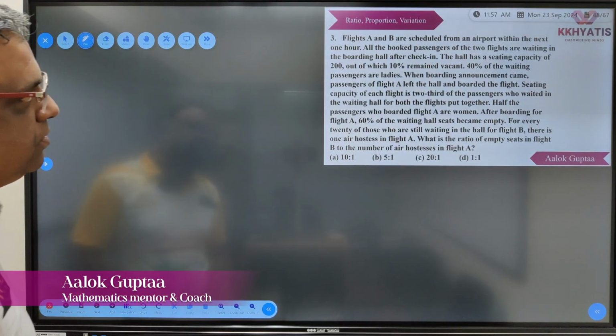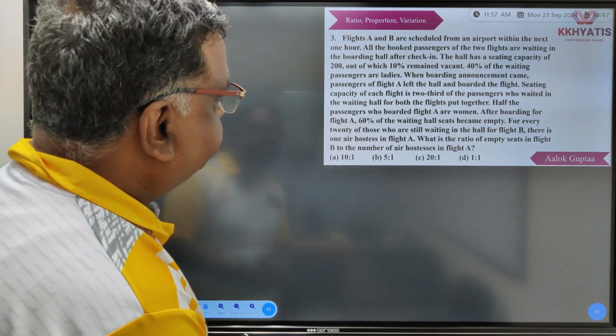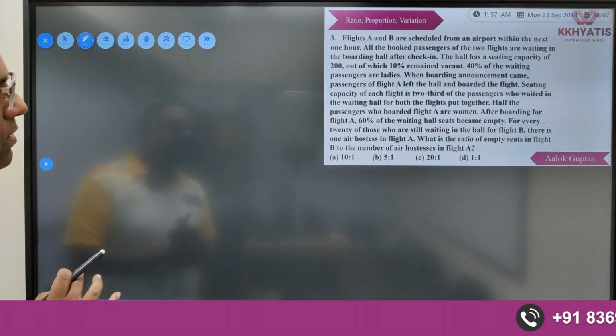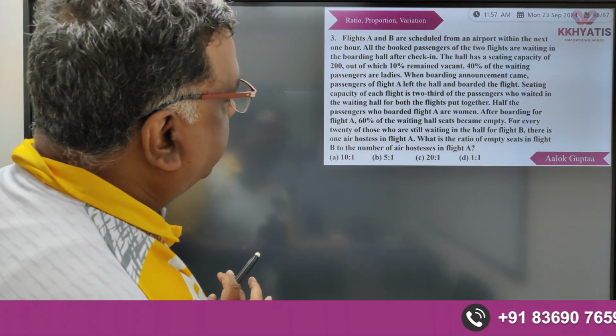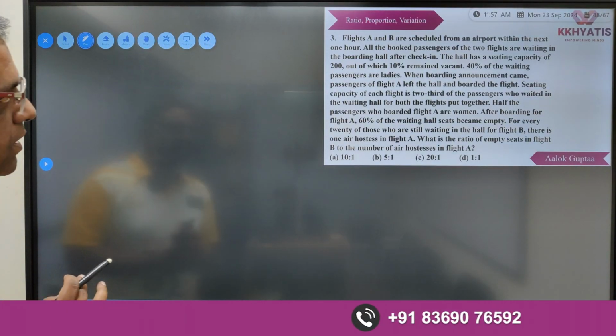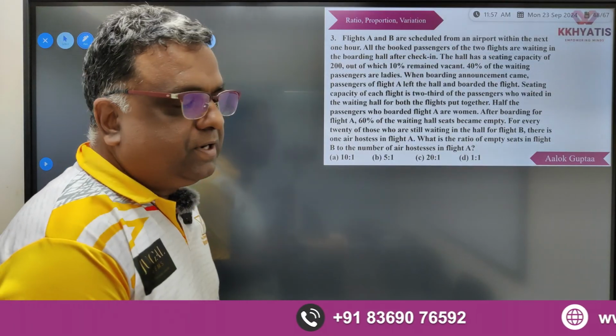Flights A and B are scheduled from an airport within the next 1 hour. All the booked passengers of the two flights are waiting in the boarding hall after checking in. The hall has a seating capacity of 200, out of which 10% remained vacant.